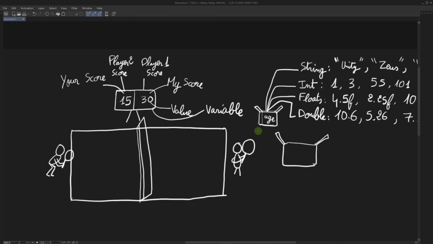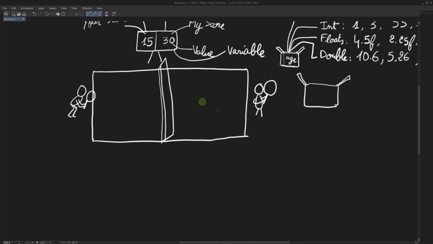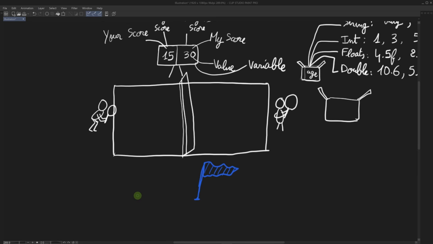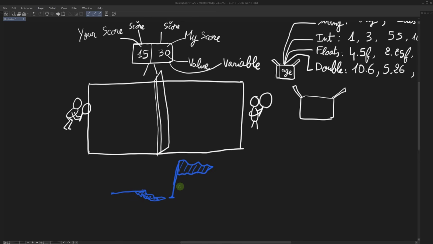We also have another type of variables called a boolean. A boolean, you can think of it as a flag. For example, in our tennis match here, let's say we have a blue flag over here. When this blue flag is raised, it means that it's my turn to serve. And when the blue flag is not raised, it means that it's your turn to serve. A Boolean value can exist in two states.